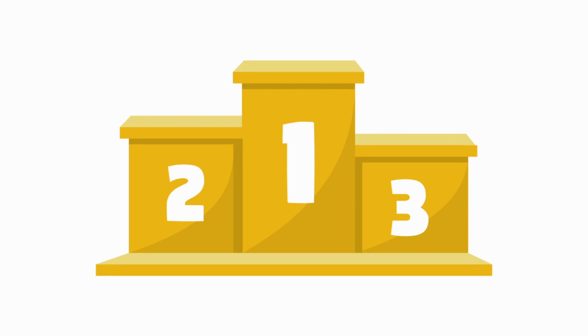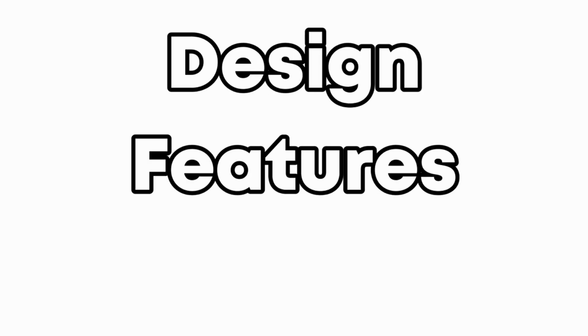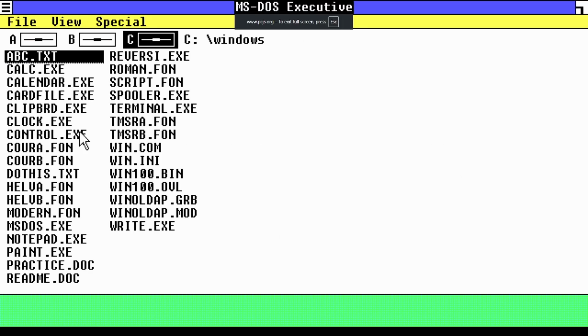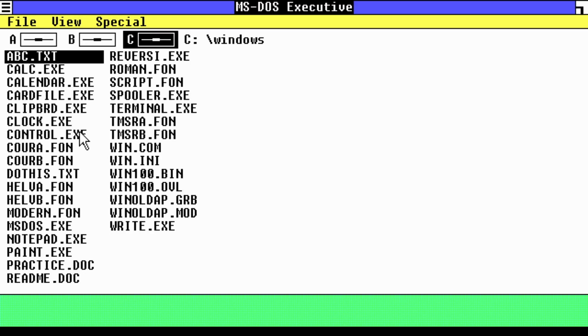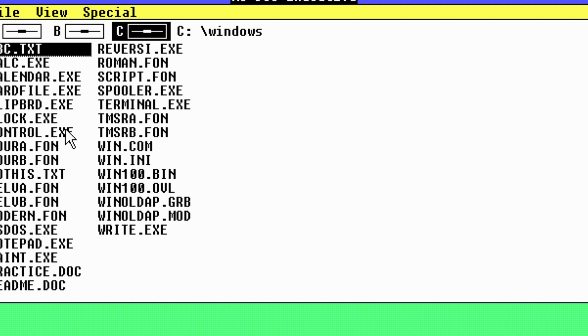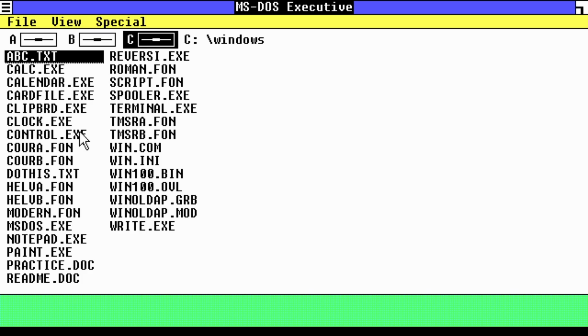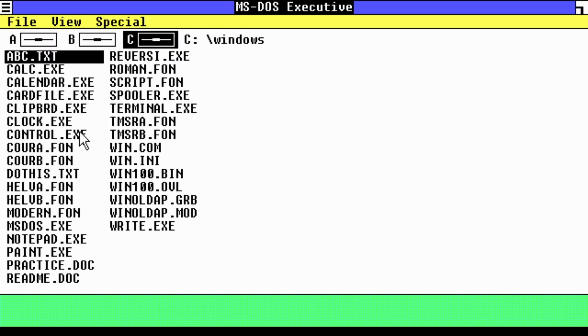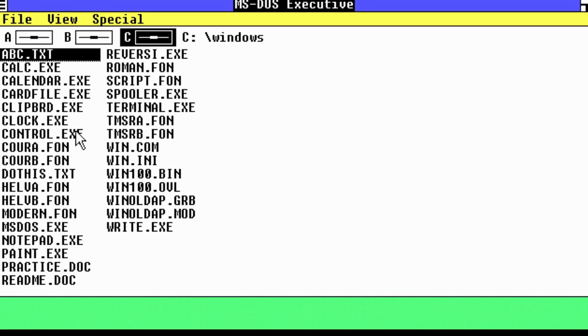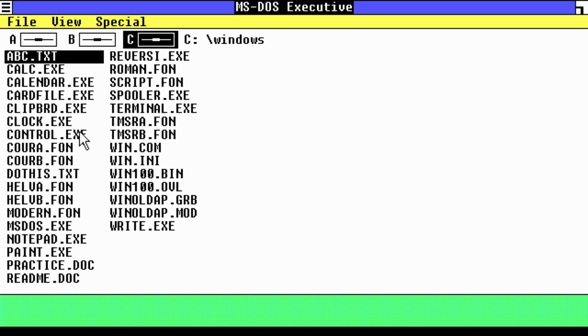I forgot to mention, but I will also be ranking all these versions based on design, features, and personal opinion. Well, for design, even though I kind of like it, it can't be that high. I mean, look at this. It does weirdly feel kind of clean, so that's why I'm actually going to give it a solid 6. Now for features, I mean, it's not that bad, but I think I'm gonna give it a 3. There's nothing really here to do. And for my personal opinion, I mean, for the time, it's not that bad. I'm gonna give it a solid 5.